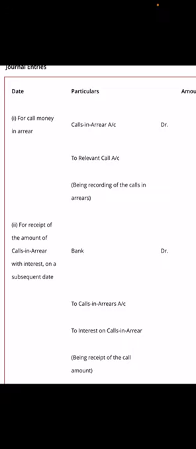Call in arrears represents the debit balance of all the call amount. Such amount shall appear as a note to accounts. You will be studying this in chapter number 3 of the same book.